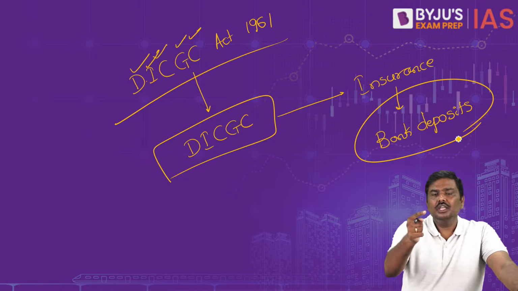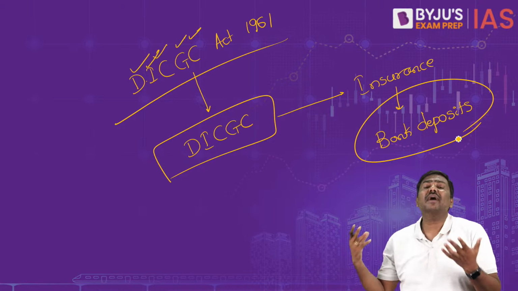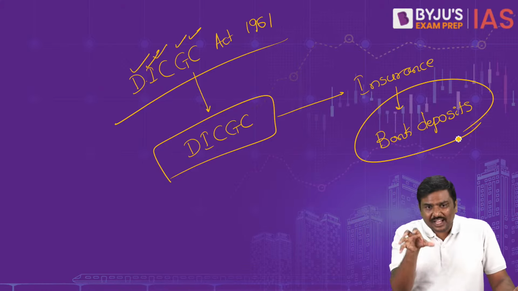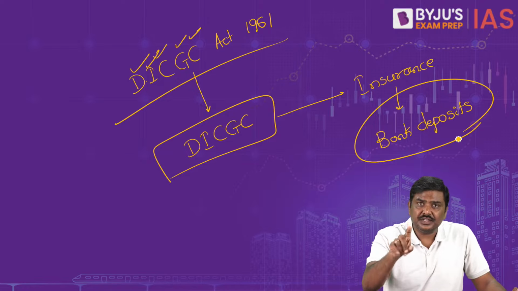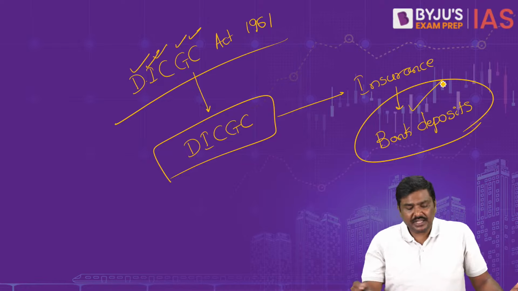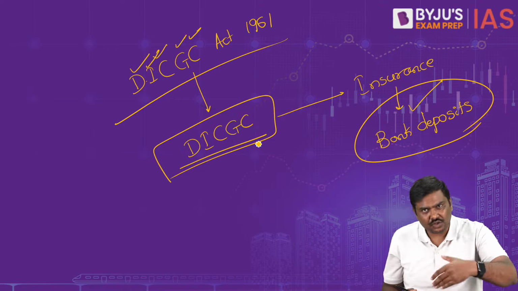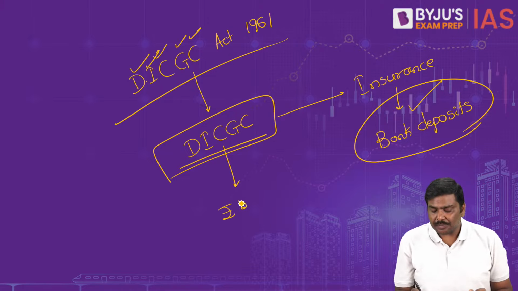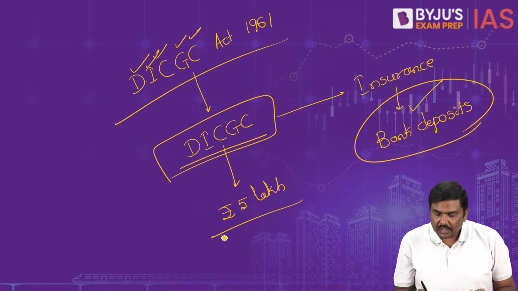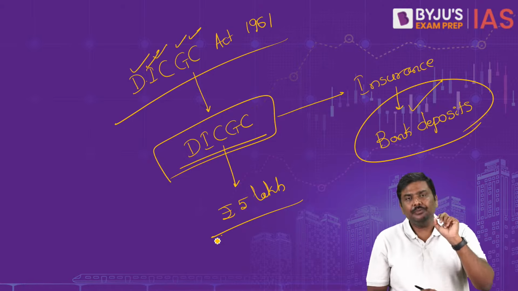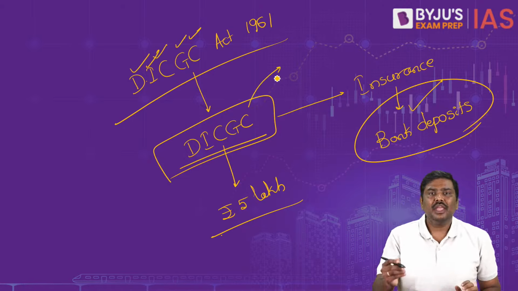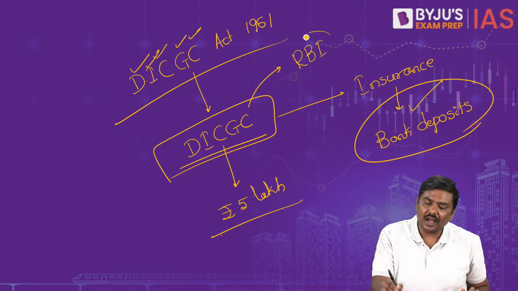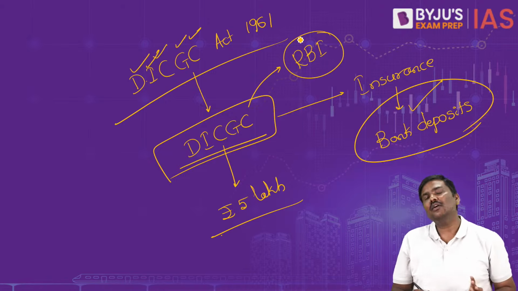For example, you keep a bank deposit. I have kept a bank deposit. Your parents would have kept an FD in the bank. So which authority will provide the insurance to these bank deposits? It is the DICGC. Right now the insurance amount is up to 5 lakh rupees. Point number 3, DICGC is a subsidiary of the Reserve Bank of India, RBI.